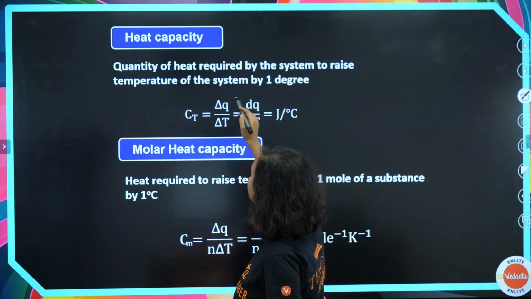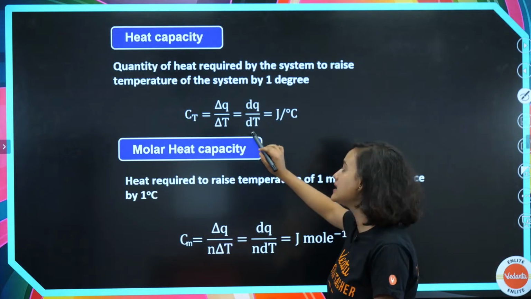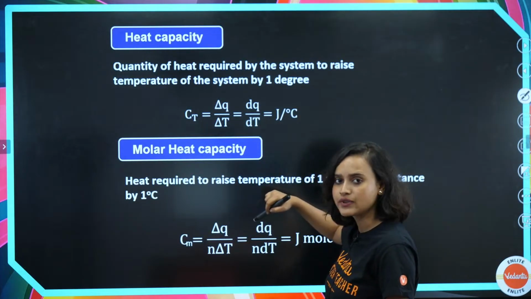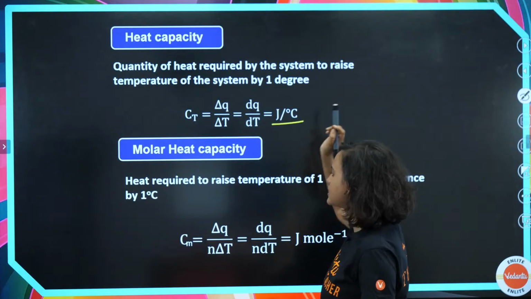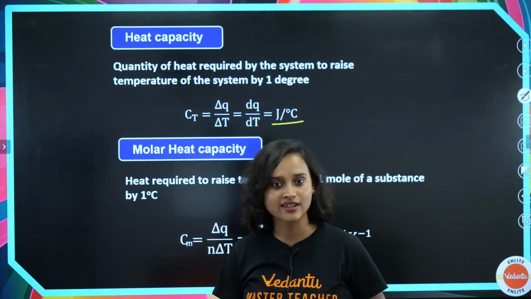Ct is equal to delta Q divided by delta T. That means that we can also write it as dQ divided by dT, and its unit is joule per degree Celsius. Make sense? Easy peasy, biryani is tasty.